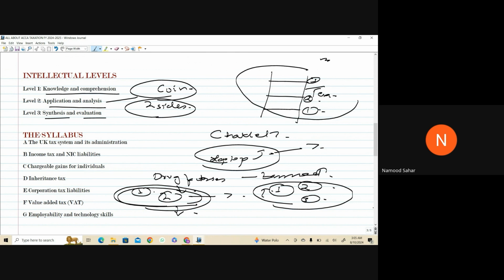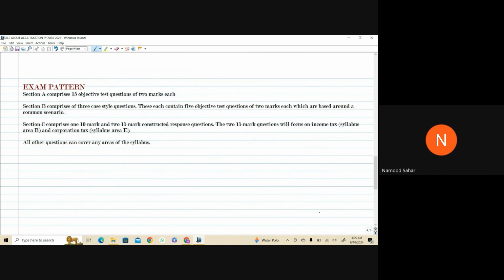Moving forward, this is just a brief UK tax syllabus we have already discussed. So let's move forward from here. Now the last thing is the exam pattern. Never ever directly jump to the exam pattern first. Always see the topics, because this is where the examiner is going to test you.